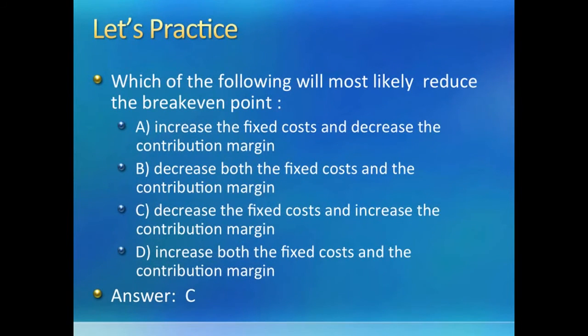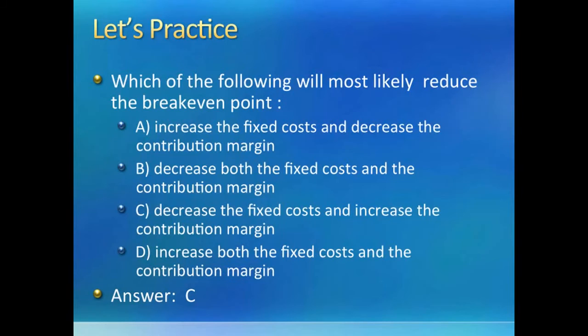Let us pause and answer a few questions. This question is to test your understanding of the break-even point formula. What makes break-even point go up or go down? It might be helpful to remember the formula. Remember, the formula is fixed cost divided by contribution margin per unit.